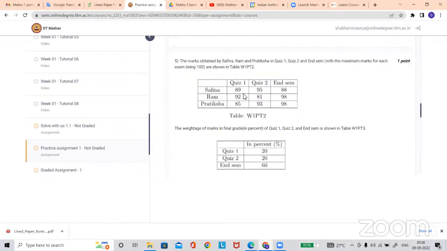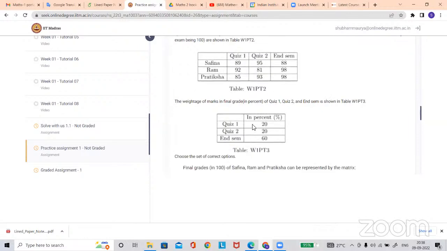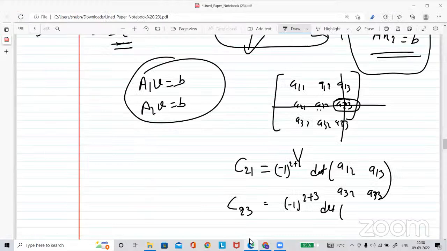So see, think of it like this: it is a 3 cross 3 matrix, and you are multiplying it with this one, right? Sir, you want to say that 20, 20, 60 is the x, like Ax equals b? So you want to tell that it is the x part? Is it?